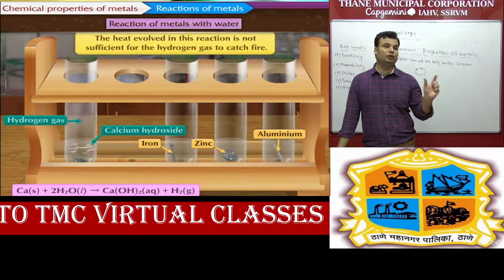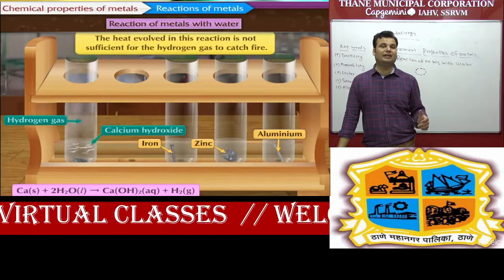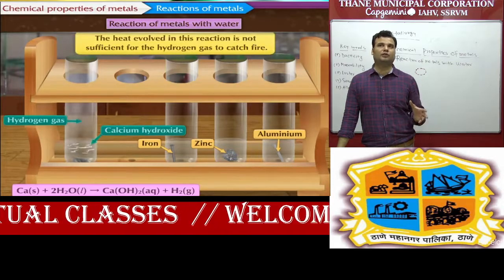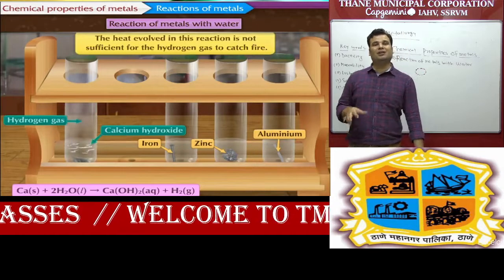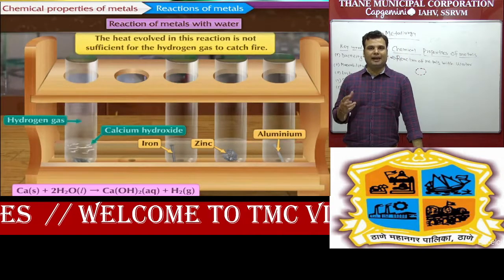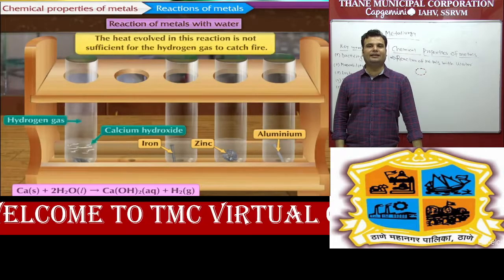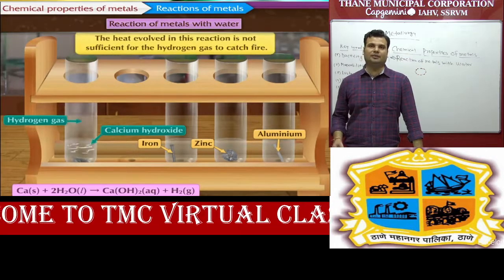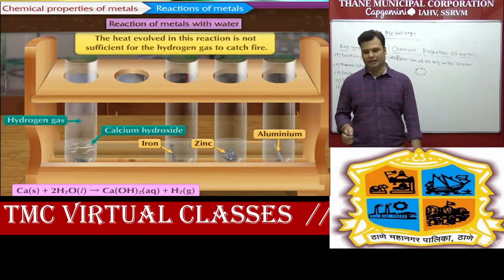If you see sodium and potassium, they release hydrogen gas in tremendous amount, and at that time it is possible to catch fire. But in calcium's case, they release hydrogen gas in less quantity, and it floats on the water. But in iron, zinc and aluminum, no reaction takes place, because these three metals are less reactive.